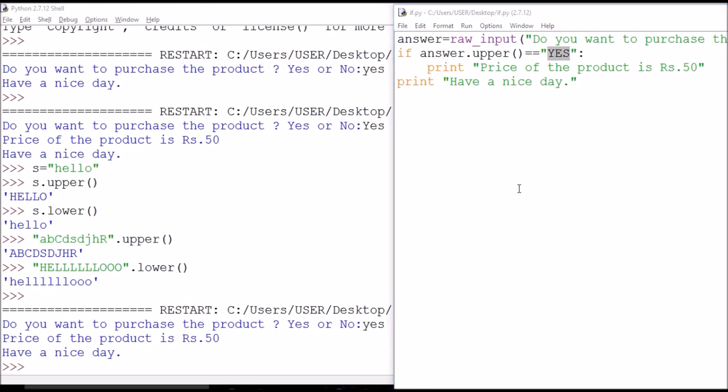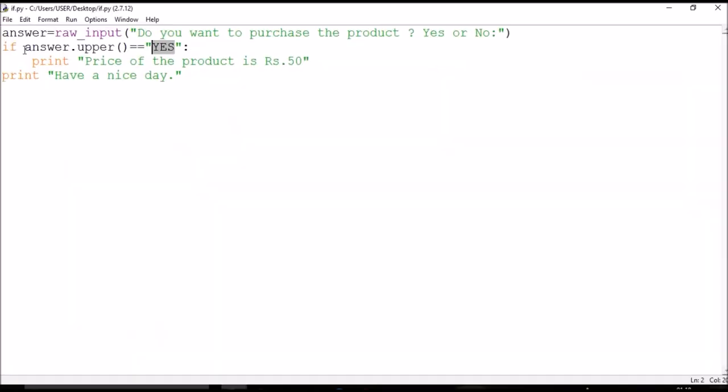Now let us add a little bit more to our code. We know if the condition is true, then the if body is executed. Now what if the condition becomes false? Don't we have anything to execute only when the condition is false? Yes, we do. We can make use of else statements. Its syntax is very simple. Else colon. Now you can write the statements which need to be inside the body of else. Try some other product.